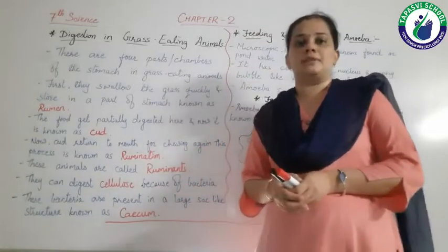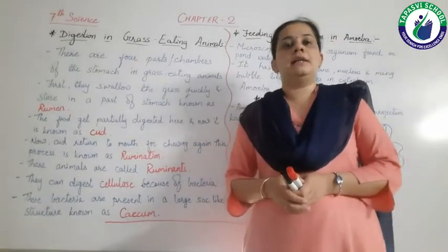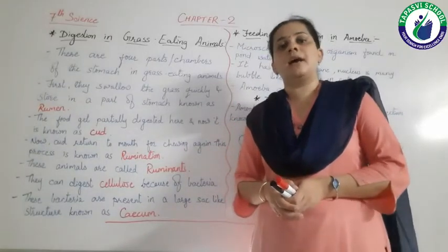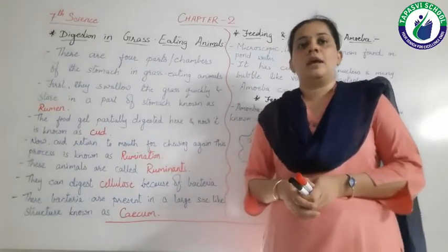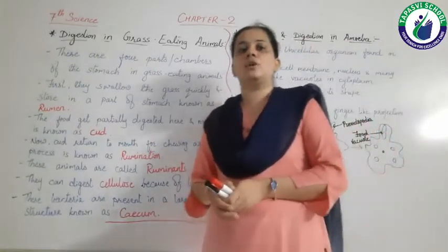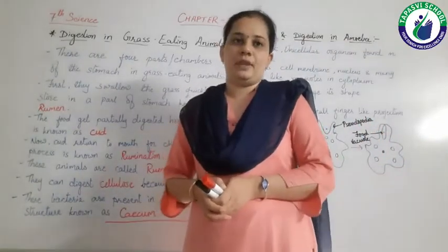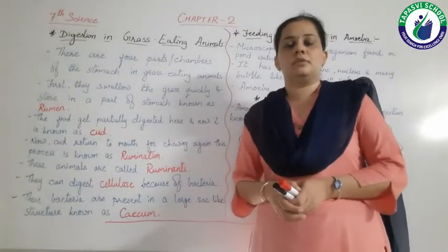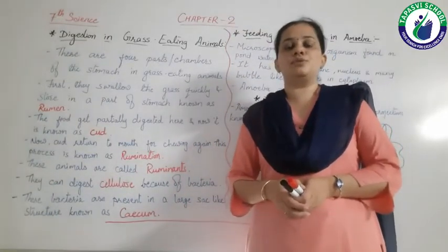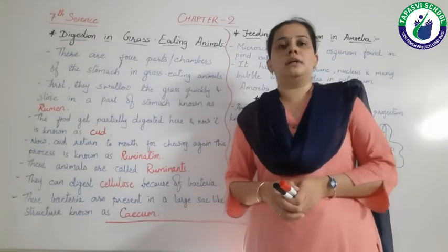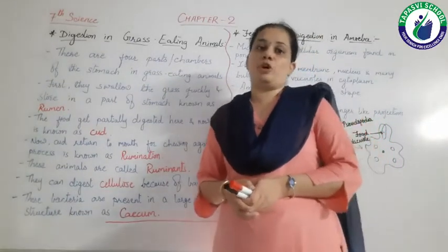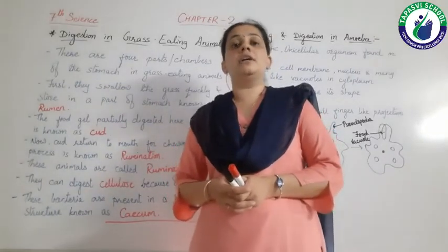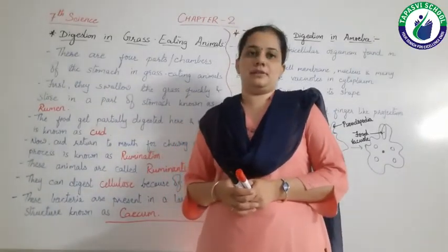The liver is brownish red in color and it produces bile juice. Bile juice acts on fats. Then the pancreas produces pancreatic juice, and pancreatic juice works on the carbohydrates, proteins and fats, which are converted into simpler substances.